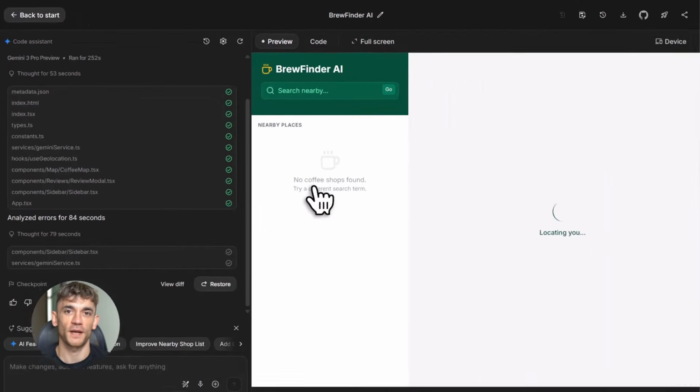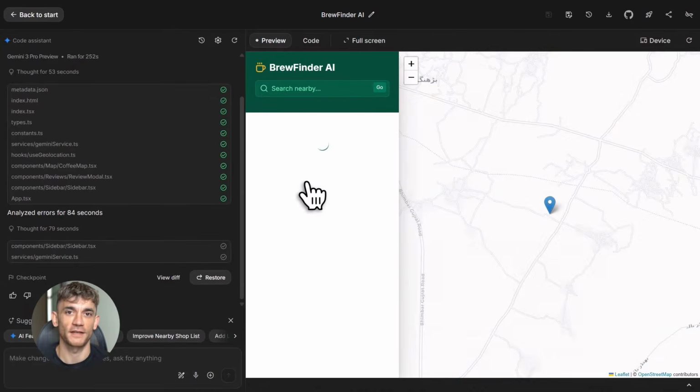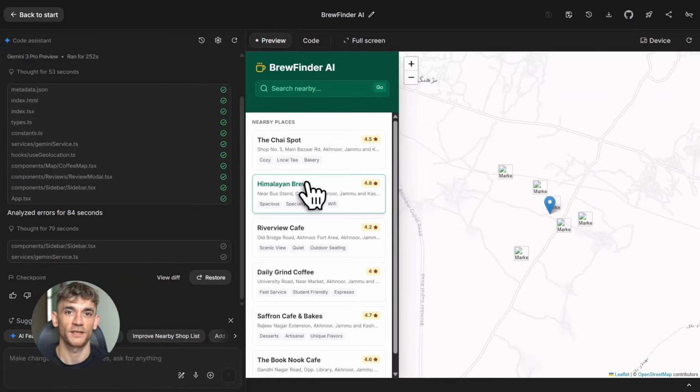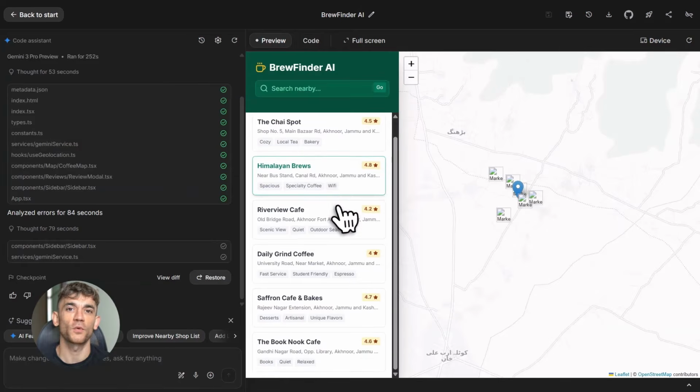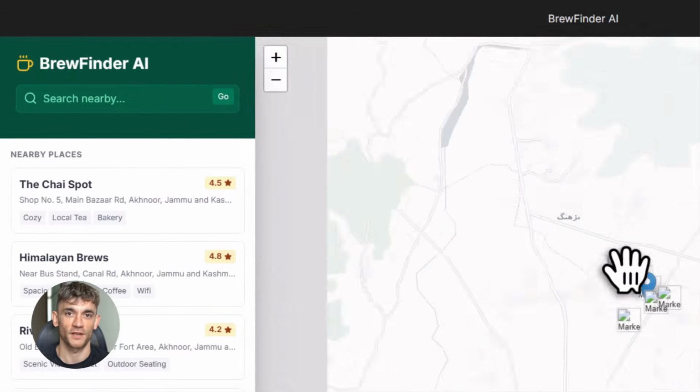It integrated Google Maps. It added search functionality. It created a review system. It made the whole thing interactive. The map showed nearby coffee shops. You could click on each one, read reviews, leave your own review, search for specific shops, all from one prompt. This is where vibe coding becomes powerful.